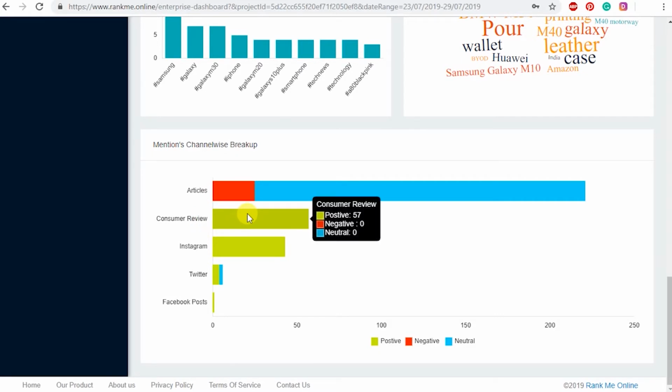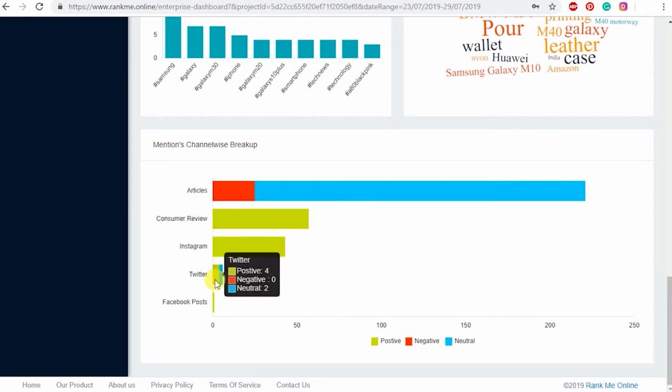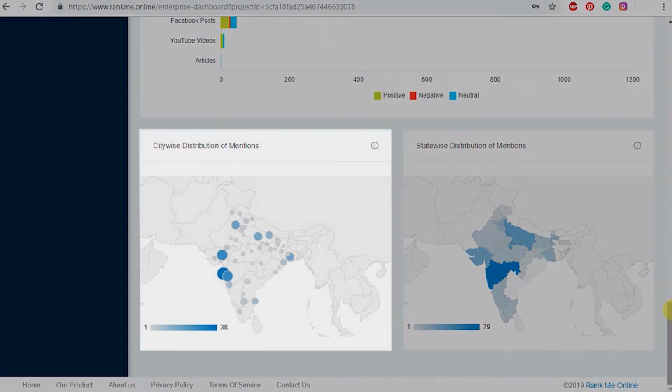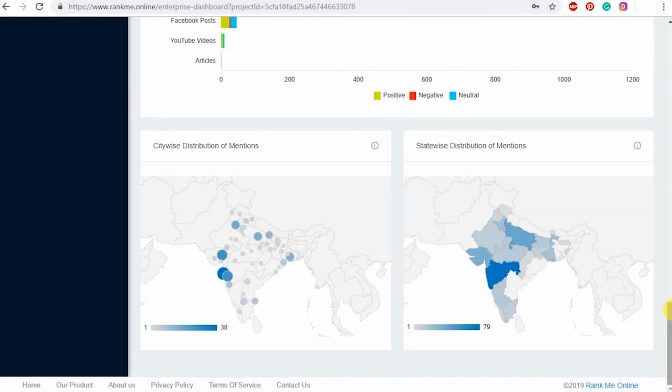While Samsung M series enjoy a lot of positive reviews, there has been some negative articles about it. Also, they have less activity on Twitter and Facebook, but they have a really good presence on consumer review and Instagram. Finally, you can see the city-wise distribution of mentions according to the location set by you in your project. Here we have set it to India, so we will see a city-wise distribution. This information is very useful in understanding where your audience is distributed geographically.